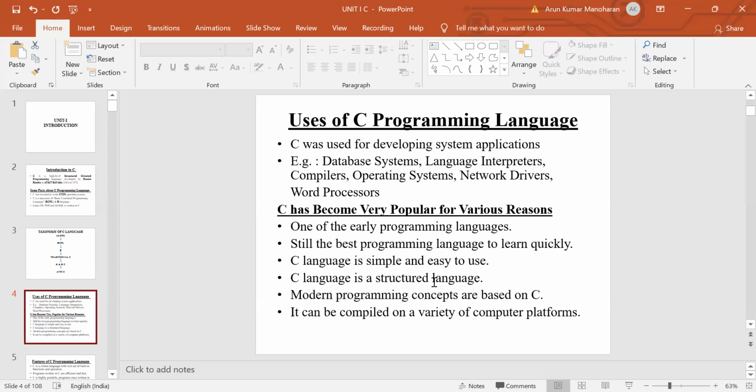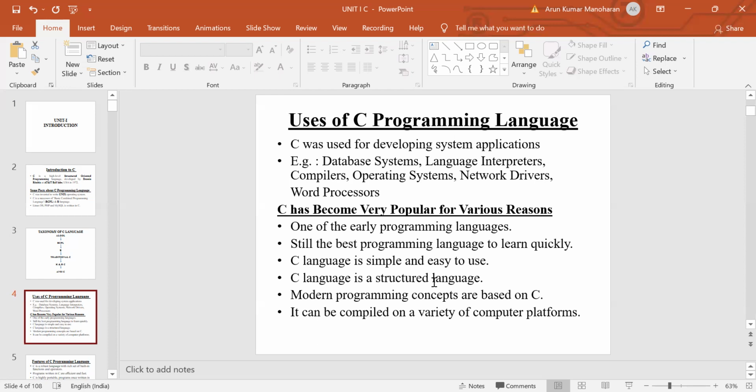Next we are going to see why C became popular. There are several reasons for this. One is that this is one of the early programming languages. The C language was developed in 1972. Later, C++ and Java were developed. So C is the base language, the base for C++ and Java.